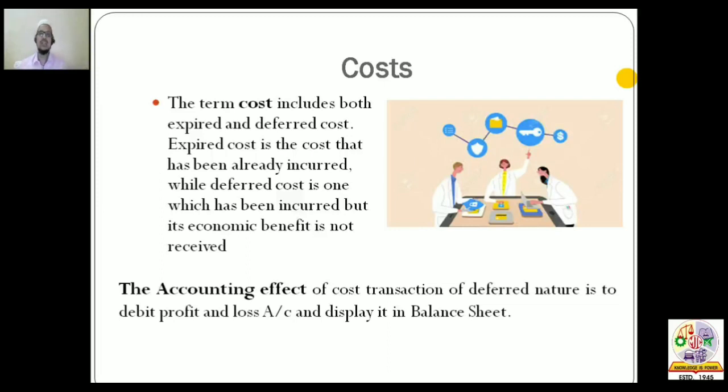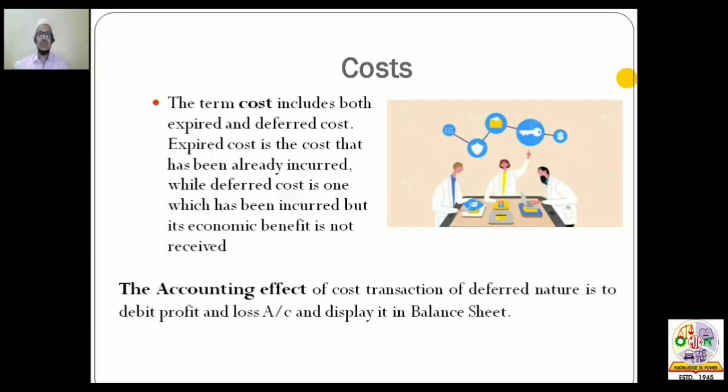Five to ten years you will reap the benefit of that research, but the expenditure for that research would have been incurred in year 1. So these types of costs are called deferred cost. Costs are incurred initially and benefits are received over a period of some years.